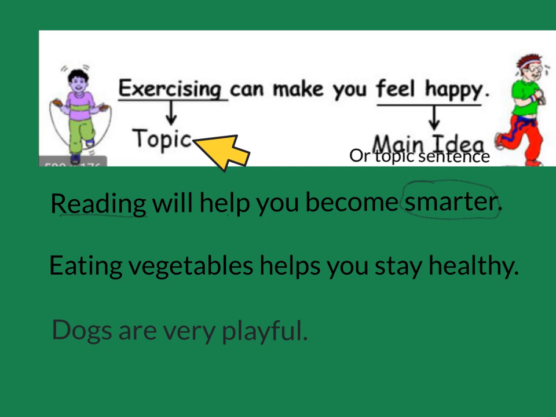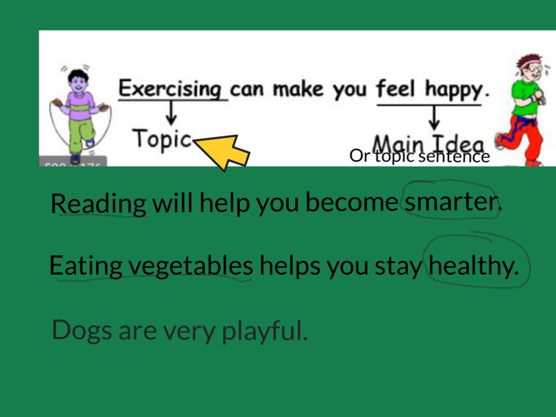The next sentence, eating vegetables helps you stay healthy. The topic here is eating vegetables. Okay, what's the main idea about vegetables? Eating vegetables will help you stay healthy. That is the full main idea or topic sentence. So everything else following this in the paragraph would have to talk about how eating vegetables helps you stay healthy.